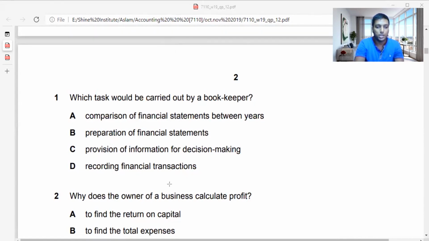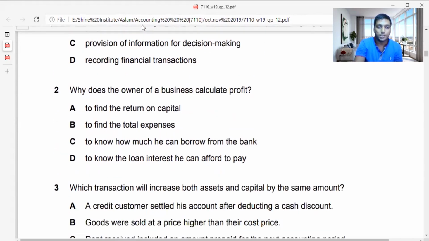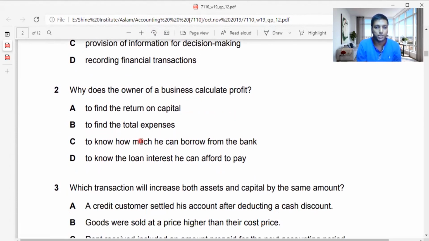Then let's move on to the next part, guys. We are going to learn the second part. I'm going to move on to the second question. Why does the owner of a business calculate profit? What do you think? Why does he need to know how much profit he's earning?